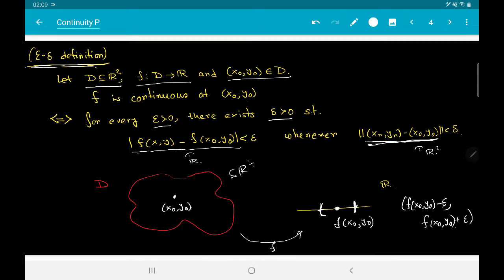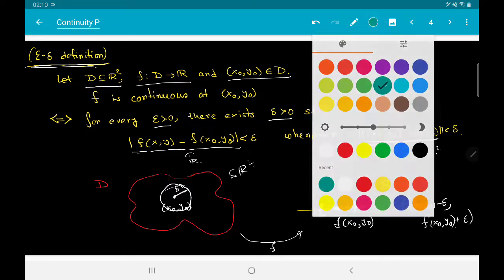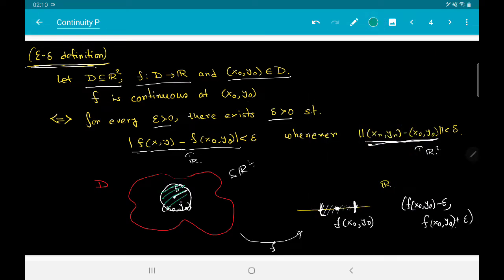So you give me any epsilon, I will consider this interval, and then I can produce a delta such that if I take a disk of radius delta, then this disk gets mapped under f inside this region.